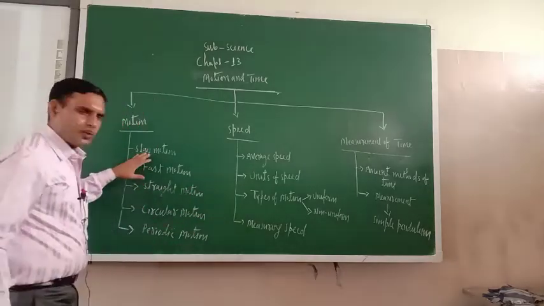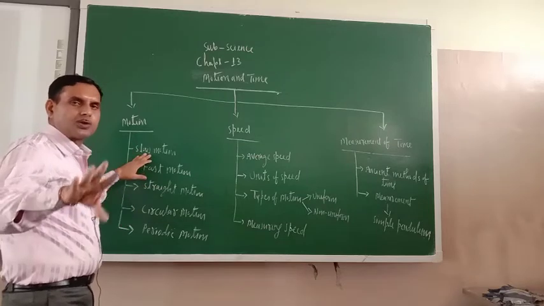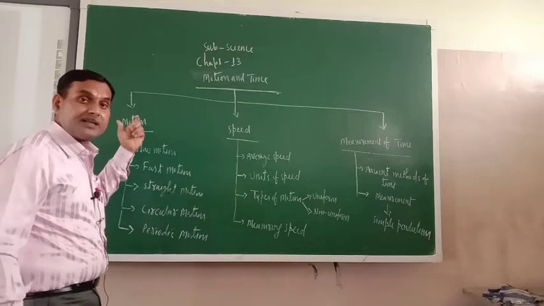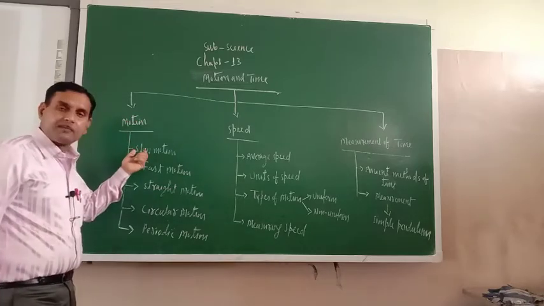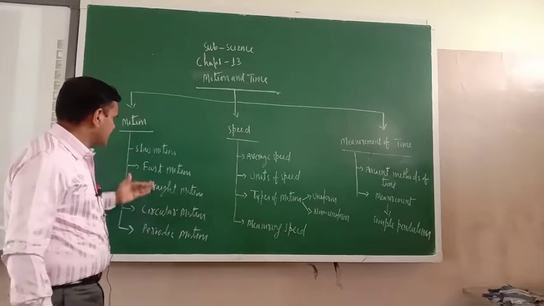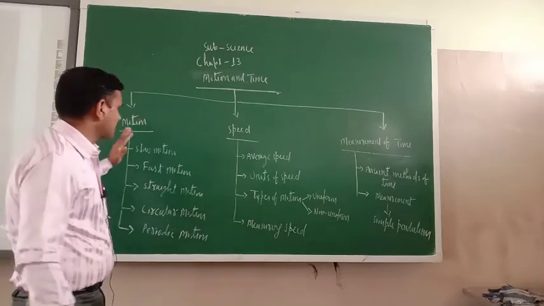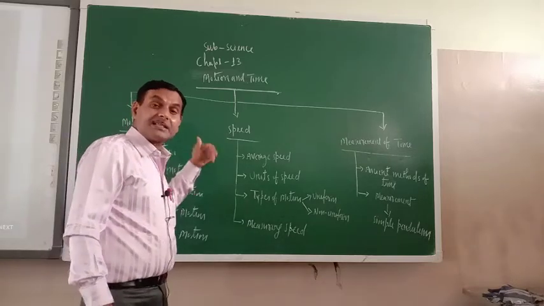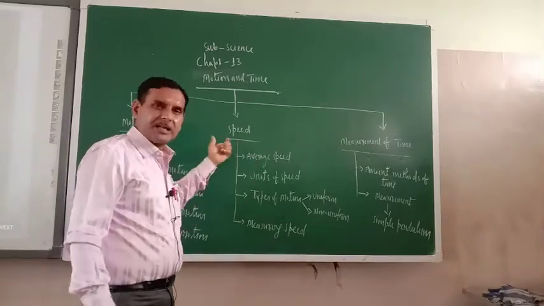Slow motion means the speed is slow. Fast means very fast, like a bullet train, whose speed is very fast. Cycle motion is slow. So try to understand, in the entire chapter we will discuss all these types of motions. Next one is speed. Distance covered with respect to time, that is speed.